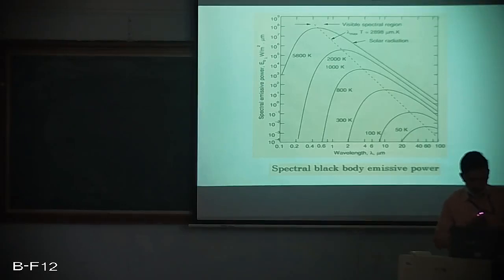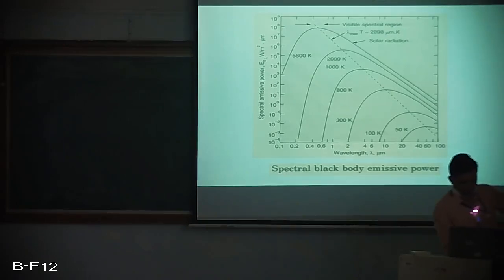Now in this particular graph we are finding there is a dotted line which is being drawn, and this dotted line is joining all the peaks of those curves, and the dotted line is indicated as lambda max into T is equal to 2898. Why? Because we already know that Wien's displacement law is dependent upon maxima.